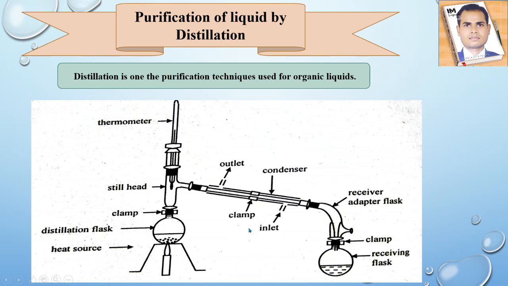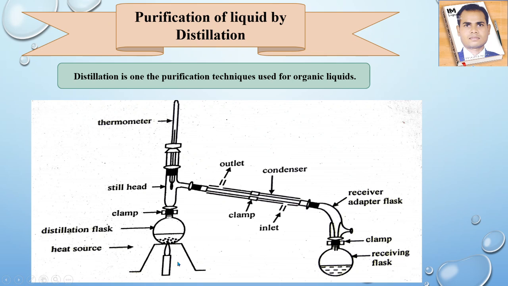Here the round bottom flask is there, and here will be the still head, and here we connect with the clamp. A thermometer we are attaching at the top of that still head, and that system we are keeping on a tripod stand and heat source.